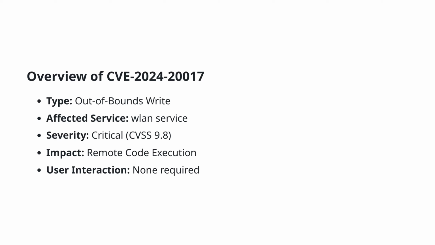This slide provides an overview of the identified vulnerability, CVE-2024-20017, which we're analyzing. The vulnerability is an out-of-bounds write within the wlan service. It's been classified with a critical severity level, scoring a 9.8 on the CVSS scale, which highlights its potential for significant impact. A successful exploit of this vulnerability can lead to remote code execution, and notably, it requires no user interaction, increasing the risk as it can be executed without any direct user involvement. Understanding these details is key to assessing the risk and prioritizing the mitigation strategies effectively.